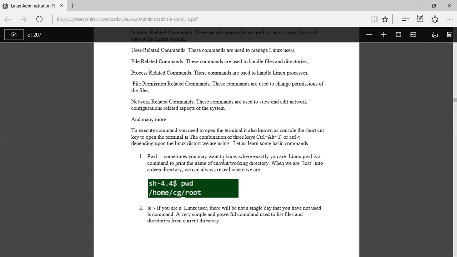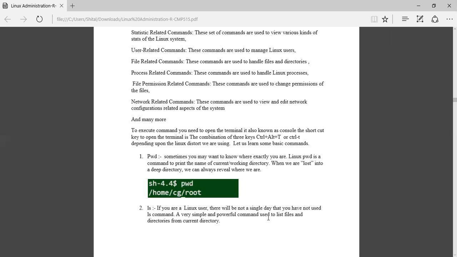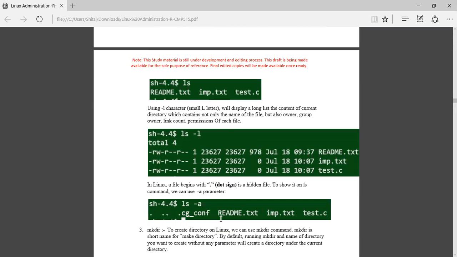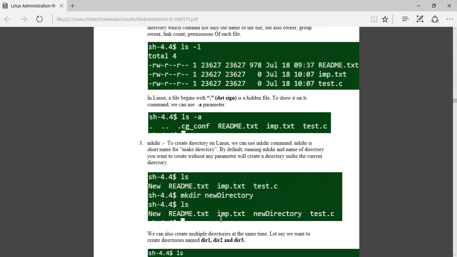PWD, okay. There are some basic commands we need in the terminal, like PWD. In Linux, PWD is a command to print the name of the current or working directory. Okay, to print the name of the current or working directory, the command is PWD. Then ls. This command is used to list the files and directories from the current directory. Okay, to list files and directories from the current directory, the ls command. Then the next command, mkdir, that is make directory.